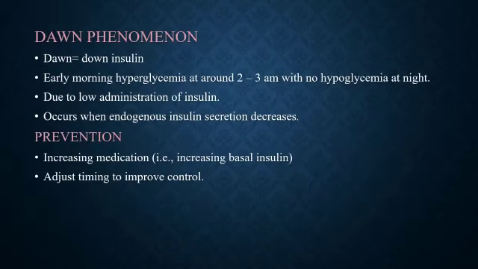Dawn phenomenon. It means the insulin level is down. Early morning hyperglycemia at around 2 to 3 am with no hypoglycemia at night. The patient will experience a high blood sugar level in the morning due to low administration of insulin. It occurs when endogenous insulin secretion decreases. Prevention. Increasing insulin medication. Adjust timing to improve control.